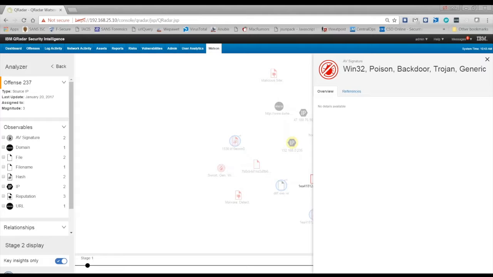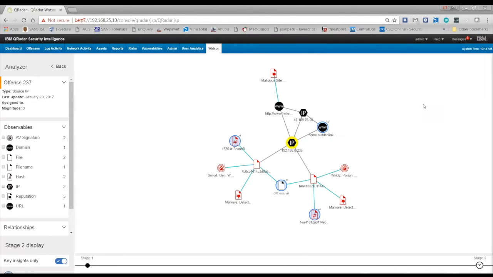Besides poison ivy being identified, Watson has also provided additional observables from the investigation, such as additional file names and URLs that are here to help our analysts then locate other potentially compromised endpoints on the network.